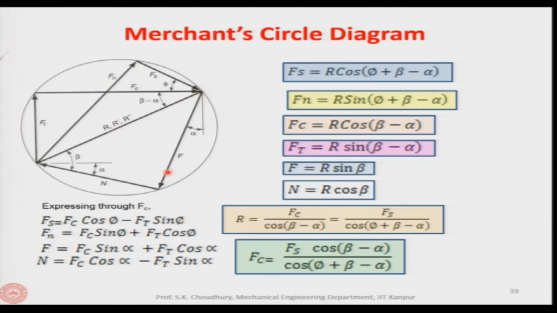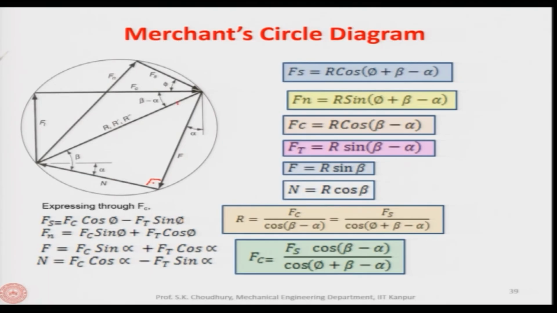Now, we have seen that between the N and the resultant force, the angle is called the friction angle. So, beta is the friction angle, and if we draw a line perpendicular to Ft, and perpendicular to this which is N, this angle is also alpha, the rake angle. Therefore, if this is phi and this is alpha, this angle will be beta minus alpha, because this is 90 degree, and this is 90 degree.